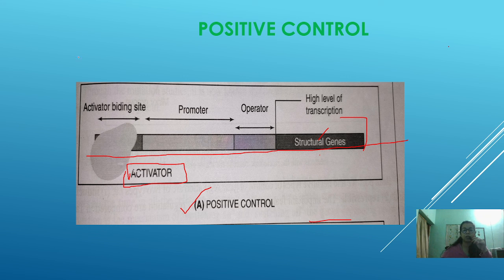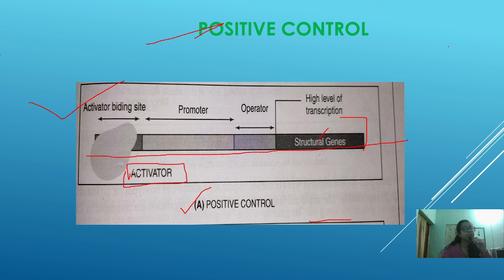In this diagram, you can see that this is the activator binding site. Here the activator comes and binds, and then what happens? The RNA polymerase will come and bind to the promoter region, and it will go along to the structural genes, and a high level of transcription will be seen. We will discuss in detail in the next part how the working takes place.